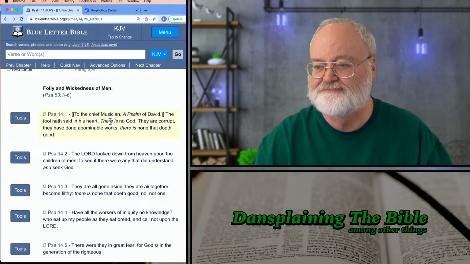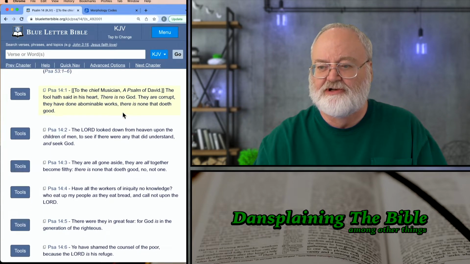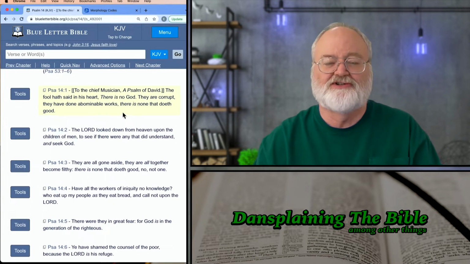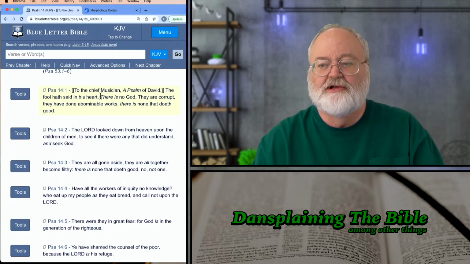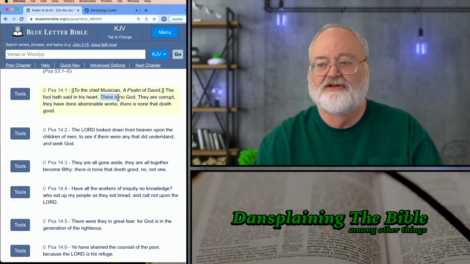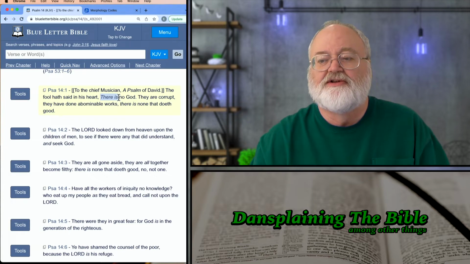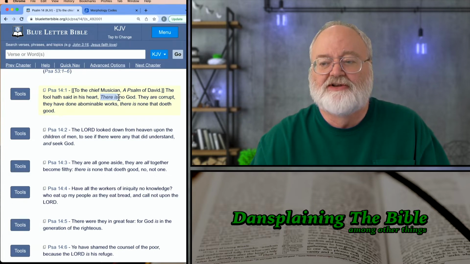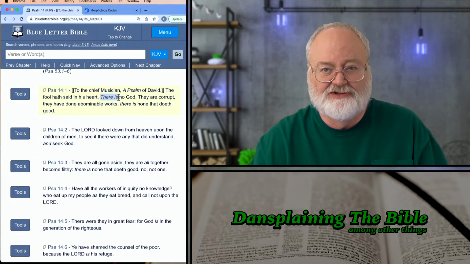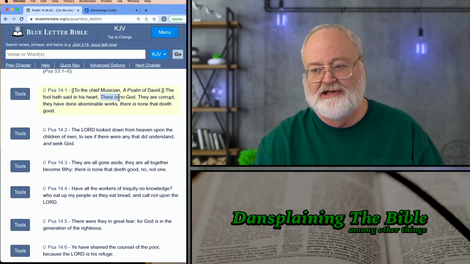So we go to blueletterbible.org and type in Psalm 14.1 into the search box and hit enter, and that brings up the verse. We scroll down to Psalm 14.1, which reads, "The fool has said in his heart, there is no God." This novel interpretation revolves around the fact that the words "there is" are in italics, and the translators, at least for the King James and some other translations, use italics to signal to the reader that those words don't exist in the original language. They added them to help clarify the meaning.